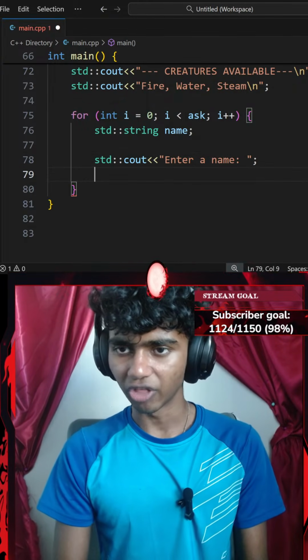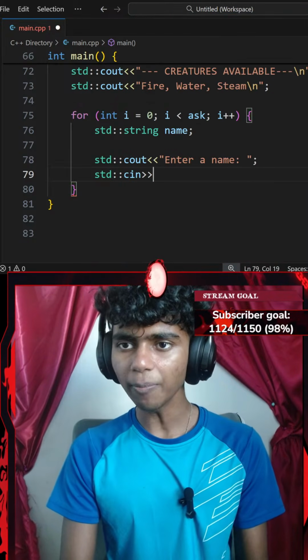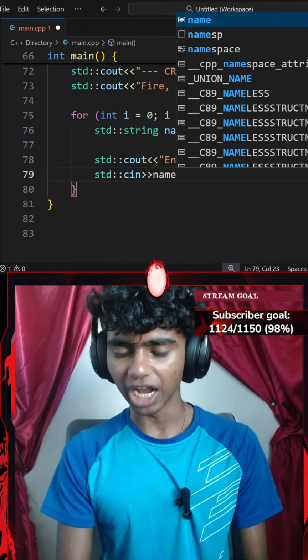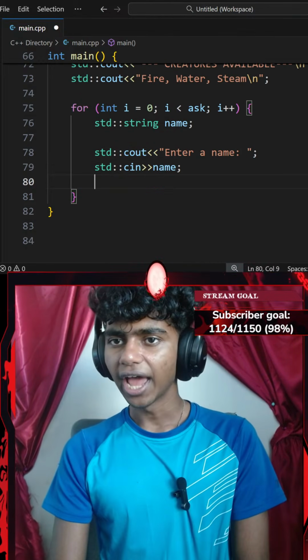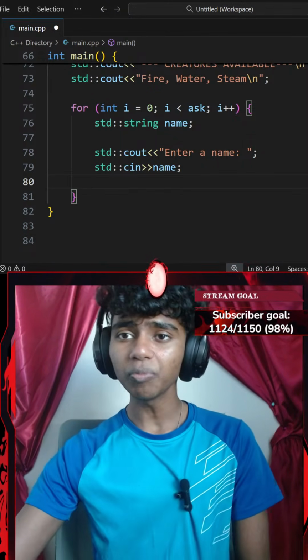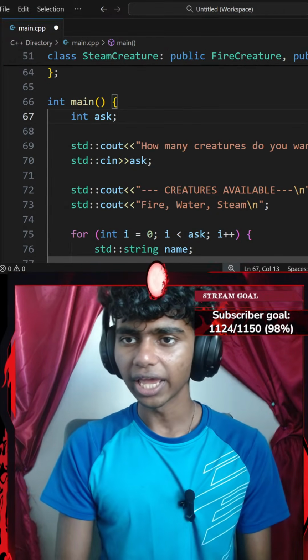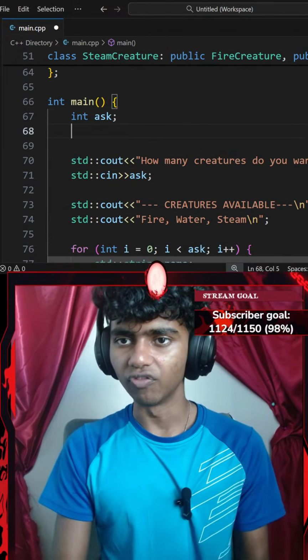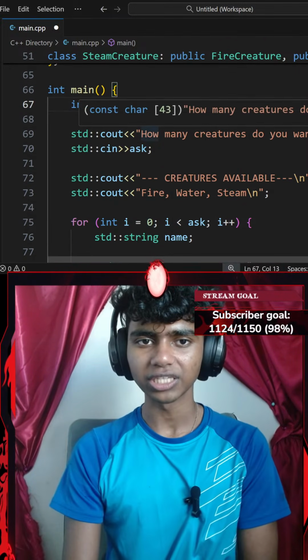Okay, and then I'm going to end that with a semicolon, and then this time I'll go with a standard console input with an extraction operator that extracts my name data member ending with a semicolon. Okay, perfect. And then next up, once something is entered, I do want to create an array. Let me go ahead and create an array. Maybe I create that under my ask, or I think, yeah, under my ask makes sense.